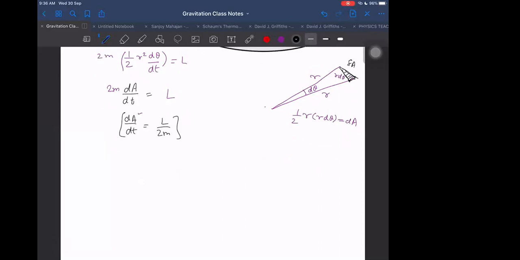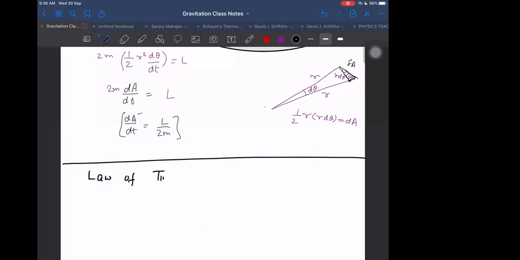What is the other law? The other law is the law of time periods.